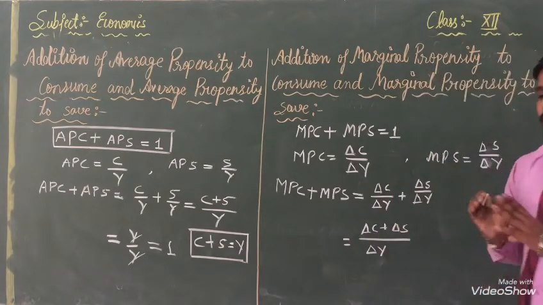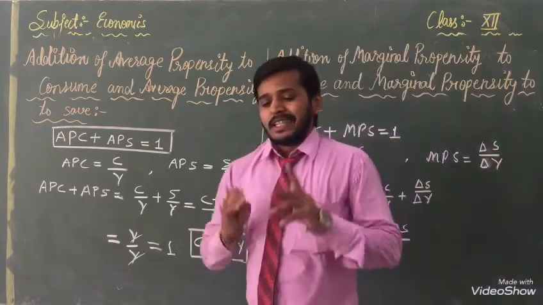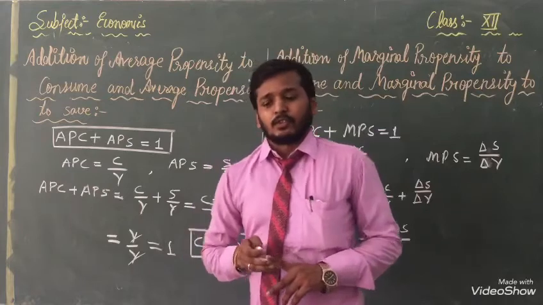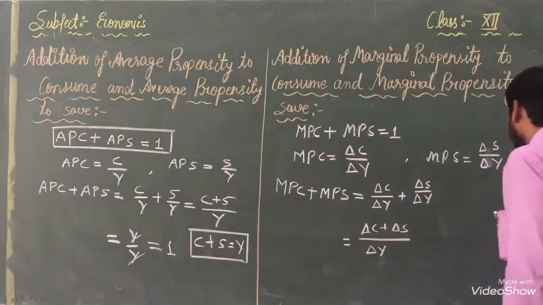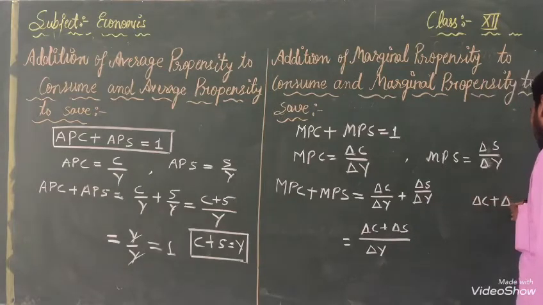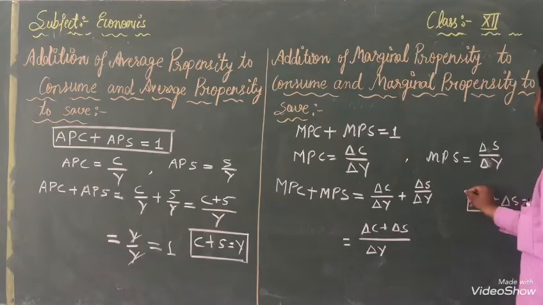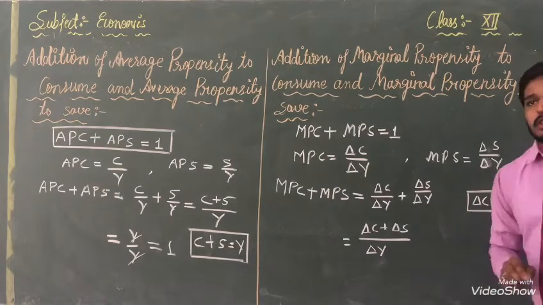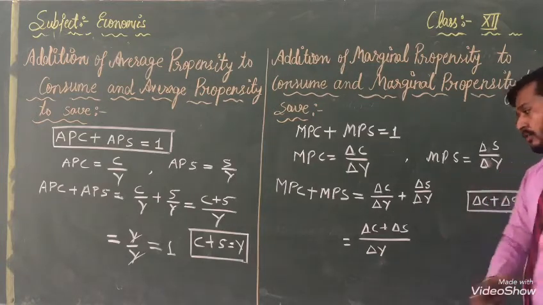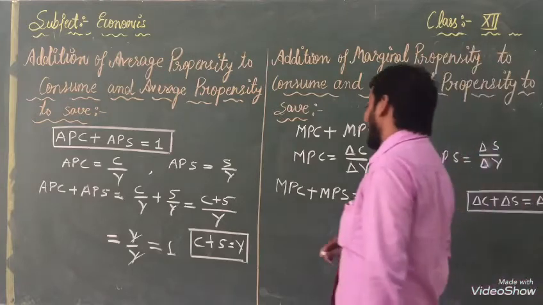Okay, with the help of that, once again you have to come here: del c plus del s equal to del y. It is also one important formula given in the book. इसके अनुसार आपको यहाँ del y लिखना होगा at the place of that.